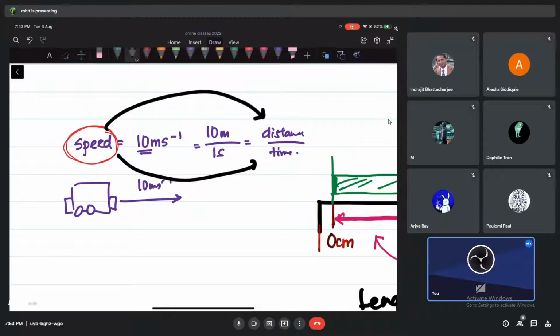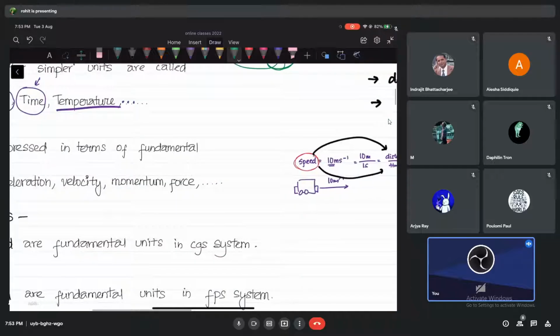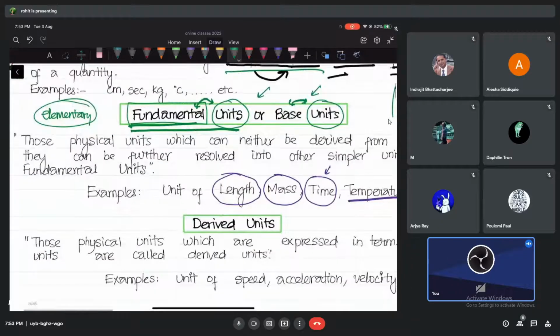That's why, you can tell me, this unit of distance, what are we going to call it, guys? We'll call it just unit, or we'll call them fundamental units? Fundamental units. I hope you understand this part. Guys, is it okay? Did you really understand?